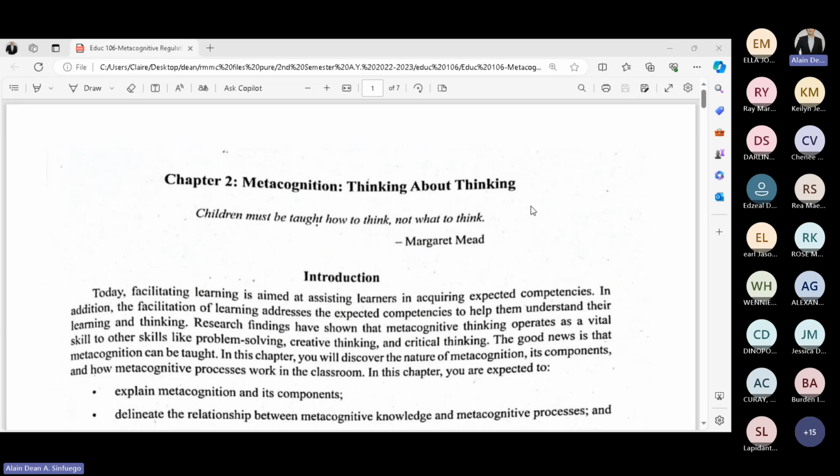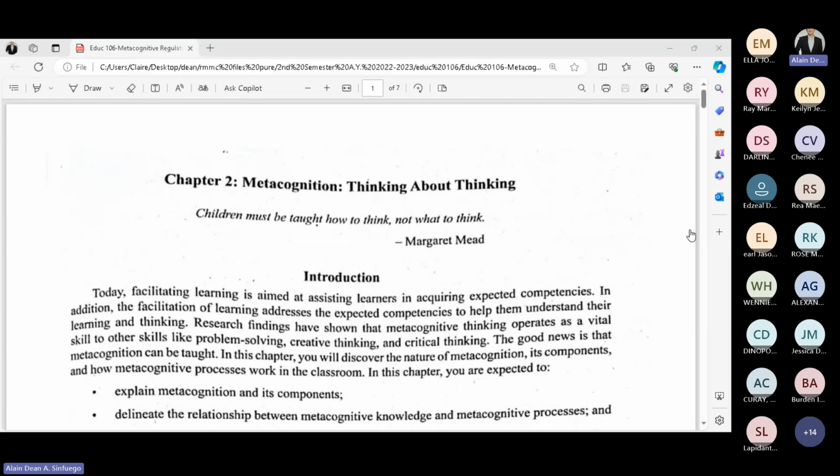Now, for the motivational and affective, what you need to remember is that cognitive and metacognitive factors focus on the mind, while motivational and affective focus on the heart. So everything revolves around the heart.